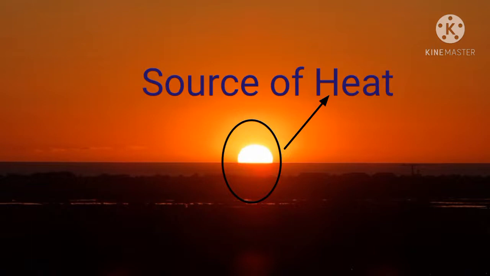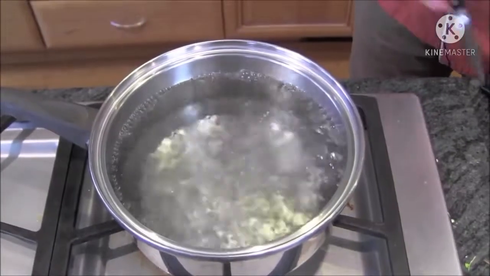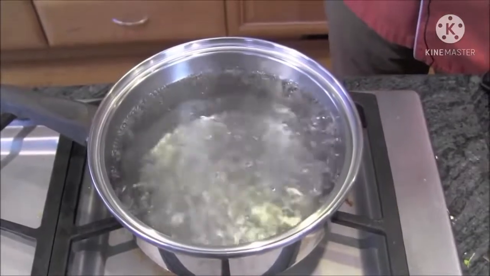We know that a bulb also gives us light as well as heat, which means it produces light and heat. So these are the examples which show that heat is present everywhere. Now in the previous example, we saw that when we put the water in the pot, it starts to boil after some time. So what may be the reason?